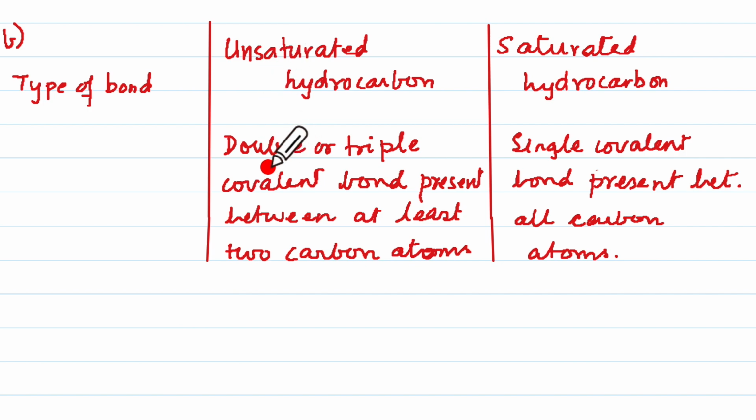In unsaturated, remember there will be presence of double or triple covalent bond between at least two carbon atoms. Remaining can be single bonds. Saturated hydrocarbon will have single covalent bonds between all carbon atoms. So here the keyword is double, triple covalent bond, and here single covalent bond.